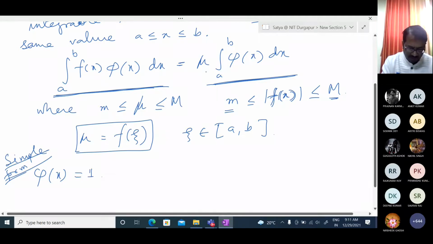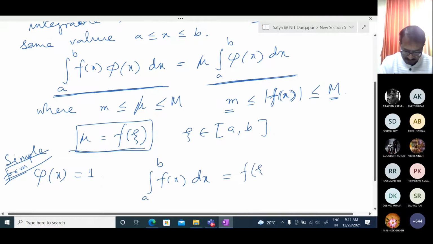Here you see mu equal to f of zeta, so we are getting the integration over A to B. We are putting f of x, with phi of x equal to 1, so it is dx.